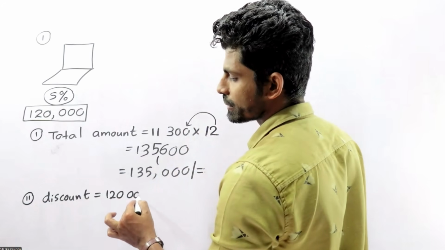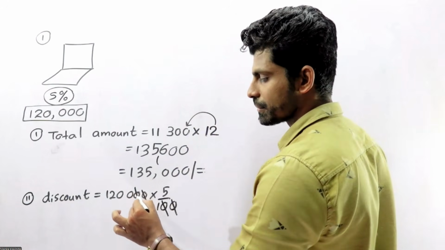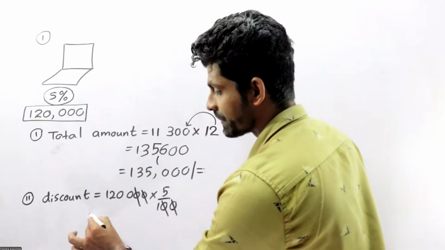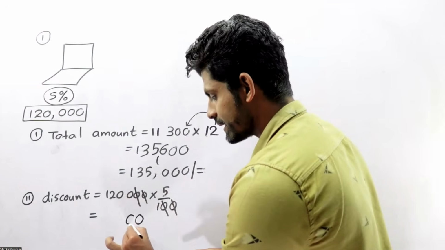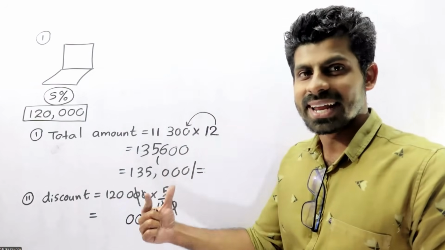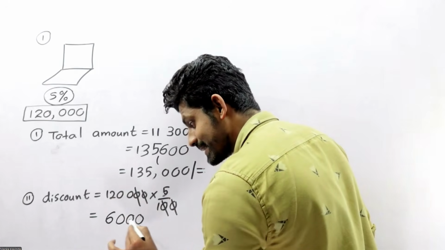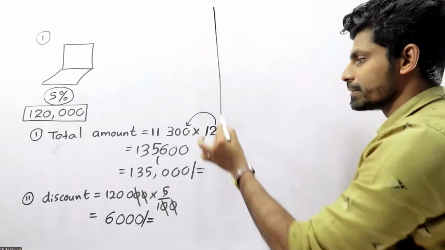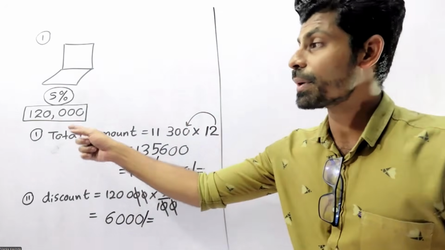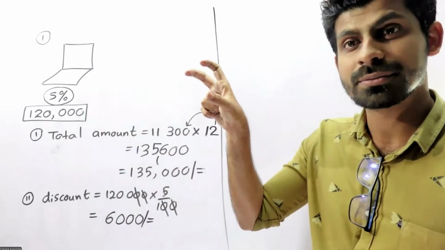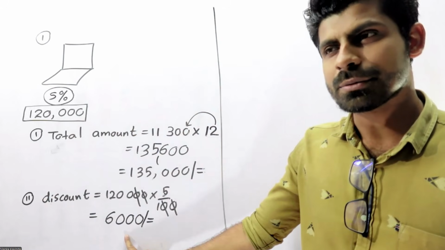5%. 120,000 multiplied by 5%. The zeros cancel. 5 multiplied by 0, 0; 5 multiplied by 2, 10, remaining 1; 5 multiplied by 5 plus 1, 6. So 6,000 rupees discount. You can take a discount of 6,000. The 120,000 is the full price of the laptop or the computer, and you can get a 6,000 discount.